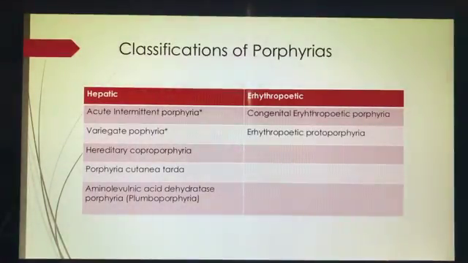Just to show you some different classifications of porphyria, here's a list of those varying degrees. It's important to note that all of the hepatic porphyrias located on the left are considered the acute variations of porphyria, with the most influential ones in anesthesia being the acute intermittent porphyria and variegate porphyria in terms of their harmful potential. These are the ones I'm going to focus on throughout this presentation, particularly AIP and its management.